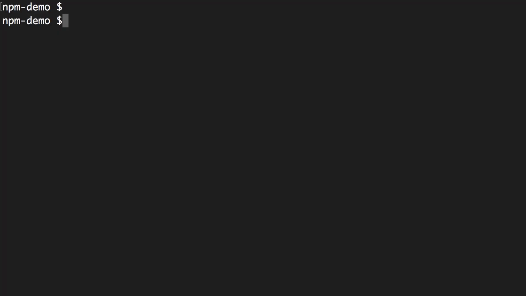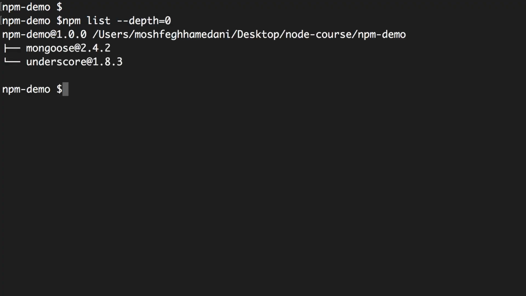And also, if you run npm list with depth set to 0, you can see in our node modules folder, we have Mongoose version 2.4.2.